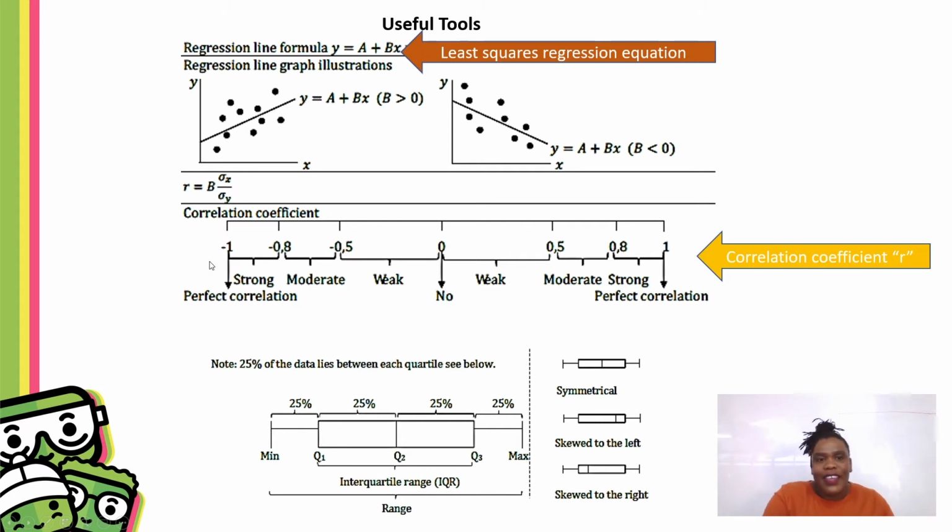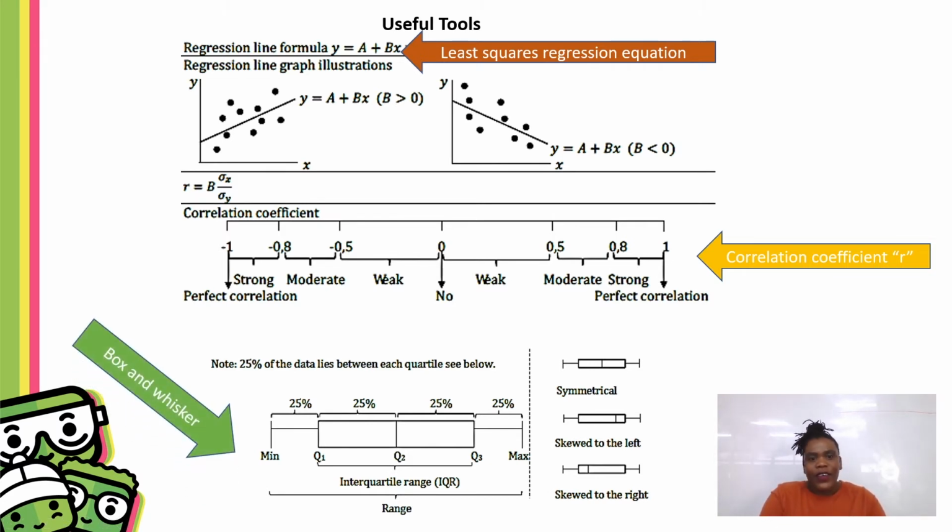So in this case, if you have a negative correlation coefficient, it means that your regression line has a negative gradient. If you have a positive correlation coefficient, your regression line has a positive gradient. Again, calculator work. These are easy marks. And then we have at the bottom here, know what your box and whisker consists of. Okay, it's the 5-number summary. Easy to get that from the data that you'll be given.